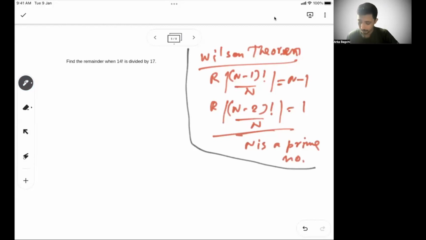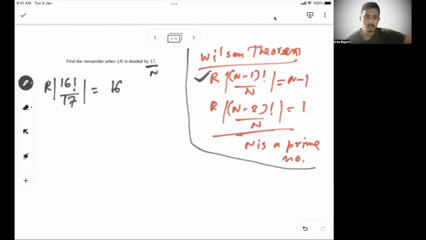Now I know in this case my n can be 17. So this is a prime number. So can I say remainder of 16 factorial by 17 is 16 by applying this formula? Now what I need to find out is 14 factorial.